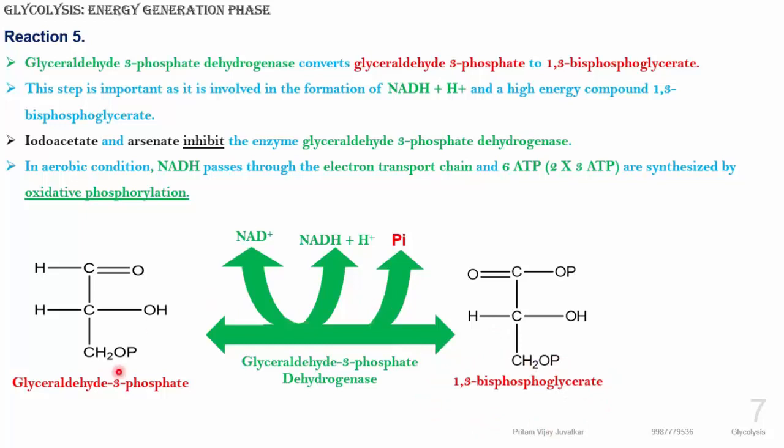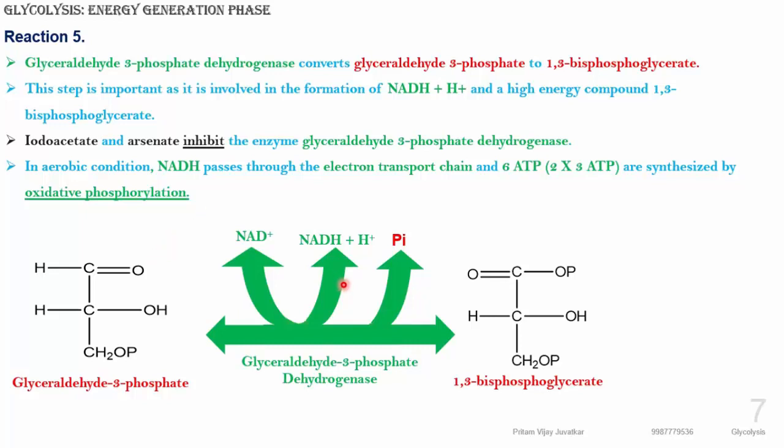So what is there in this reaction? Glyceraldehyde 3 phosphate converts into 1,3 bisphosphoglycerate in the presence of glyceraldehyde 3 phosphate dehydrogenase. Hydrogen has been removed, hence dehydrogenase, so NAD converts into NADH and H plus. Here we get 6 ATP.